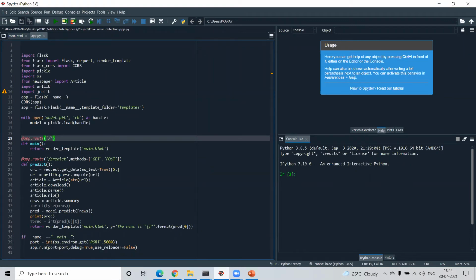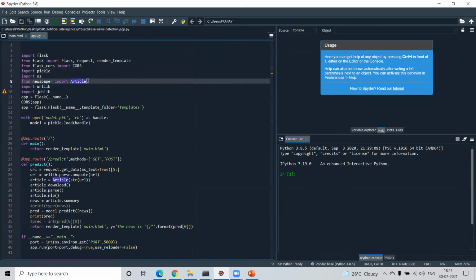Here we'll import the necessary libraries, such as Flask, which will be used for the application development. From Flask we'll import the classes Flask, request, and render_template, which will be used for the HTML web page. Next, pickle will be imported for loading the model, the model.pickle we just downloaded. Then we'll import os and newspaper. From newspaper, we'll import Article.